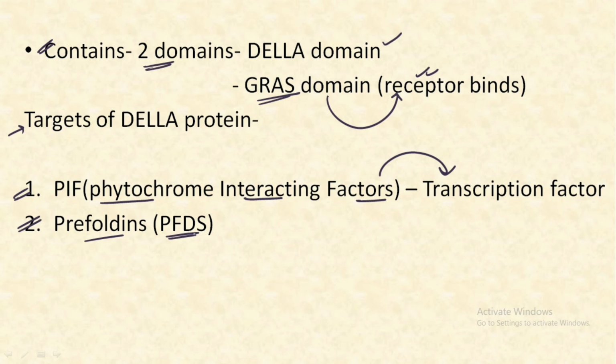You need not go into the detail of it, just remember that in both cases the DELLA protein binds to the PIF or to the prefoldins, and it does not allow these subcomponents to function properly and complete their functioning.